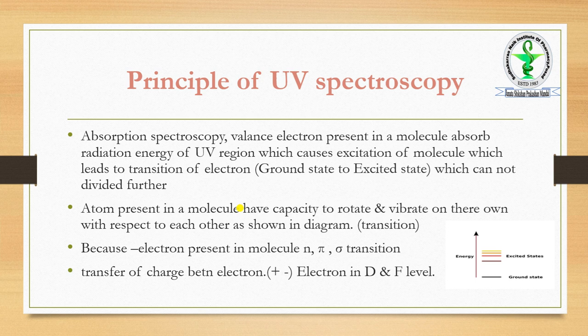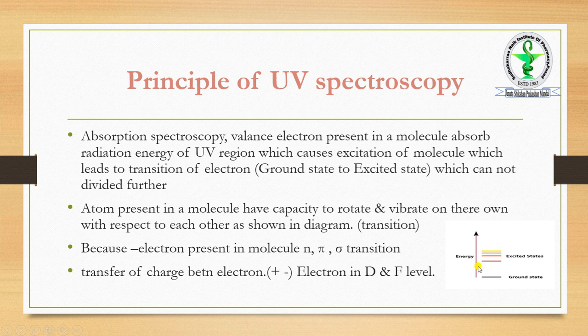And when such movement takes place and we apply the energy, then a transition takes place. If you are able to see this diagram, at the ground state the electron is present, and the whole molecule moves upward, because it has its own rotational energy as well as vibrational energy. But as we apply the energy through the radiation source, it goes toward the excited state.